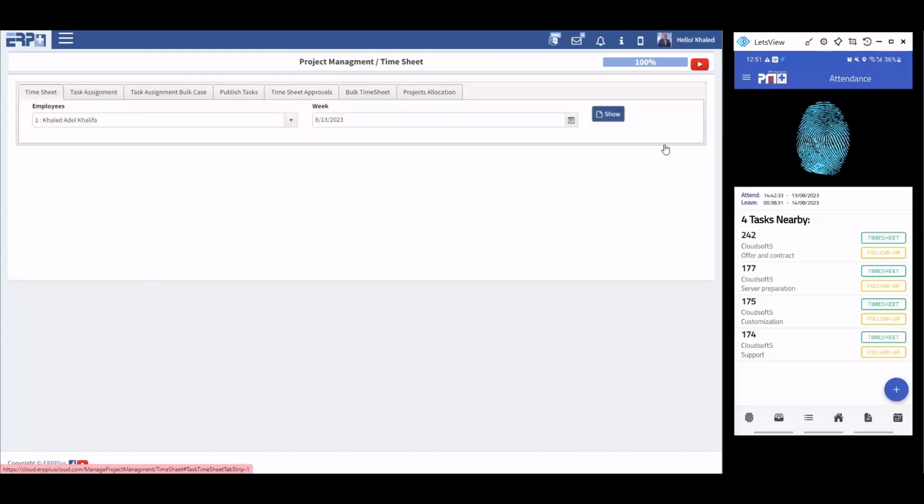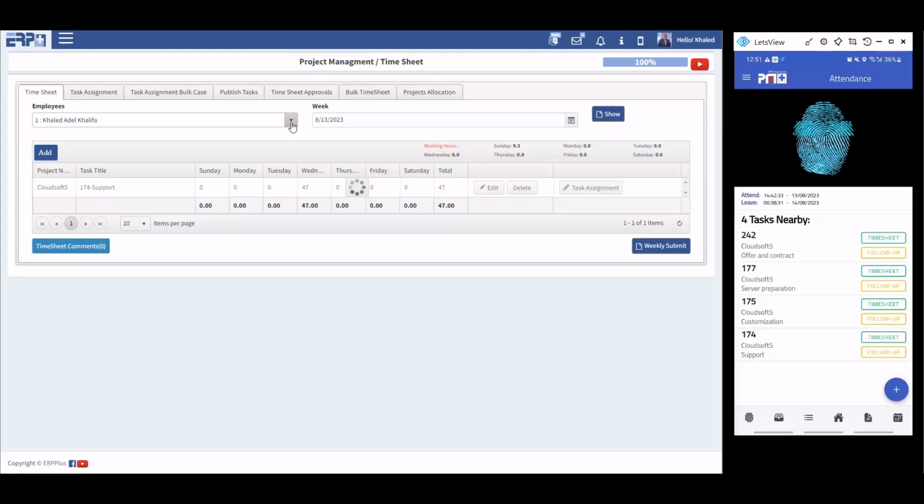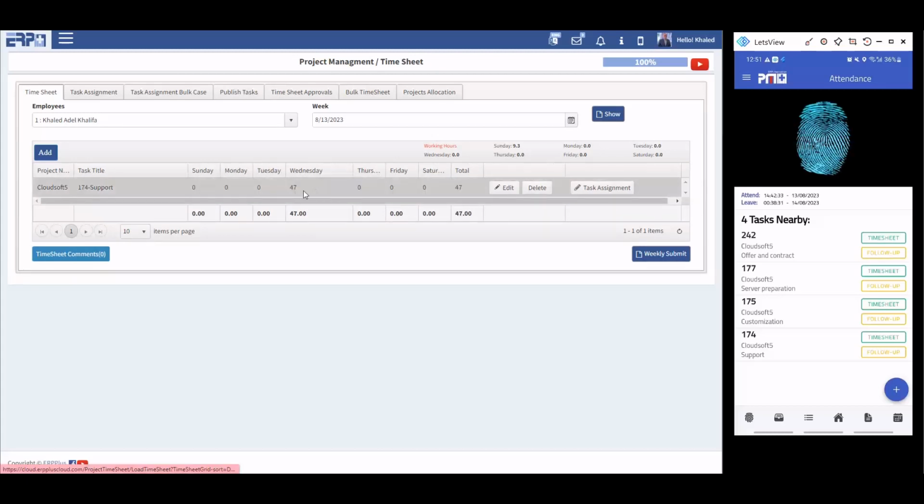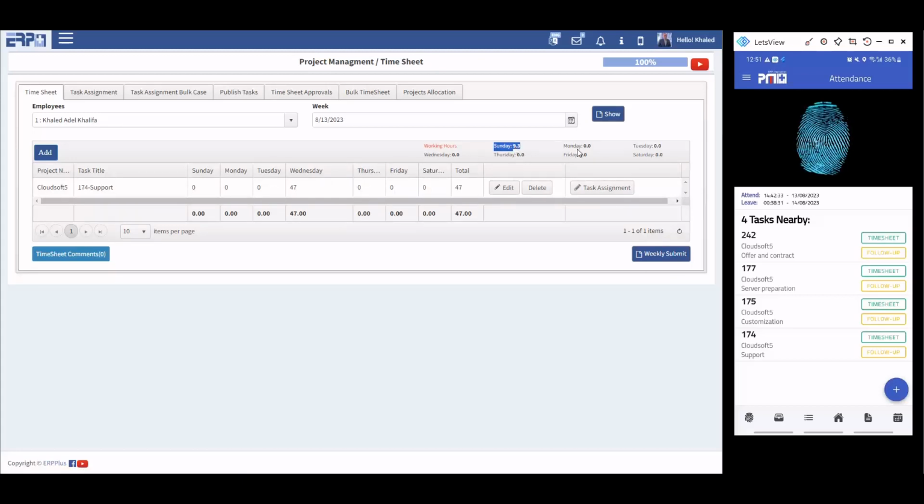Timesheet is registered from the mobile application or from the web as well. So we have here a task that is assigned. On Wednesday, I have a number of hours, or number of minutes, working directly from here, and I have here the attendance to reflect to me that on Sunday you have this number of hours working, so you can add tasks with that amount.